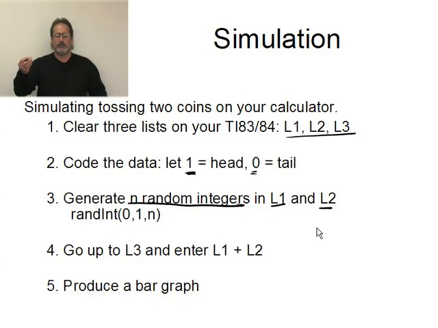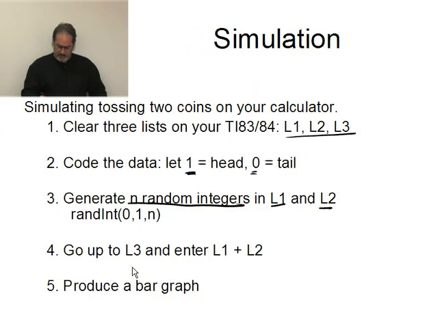Every 1 in L2 would be a head for that second coin, and a 0 would be a tail. So rather than taking 2 coins and flipping them 50 times or 100 times each, and then recording what happens, I can let the calculator generate random numbers and do a simulation for me. Now, the next thing I'm going to do is group them. I'll go to L3, and I'm going to add L1 and L2 together. And that will give me the number of heads in that toss.